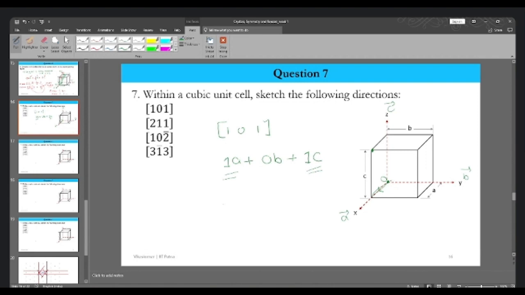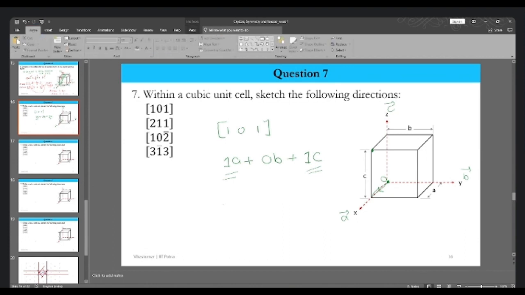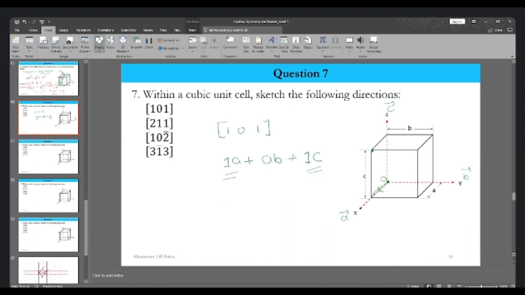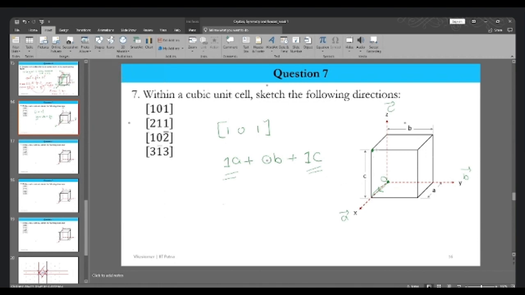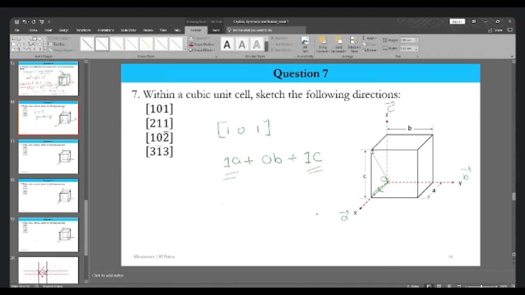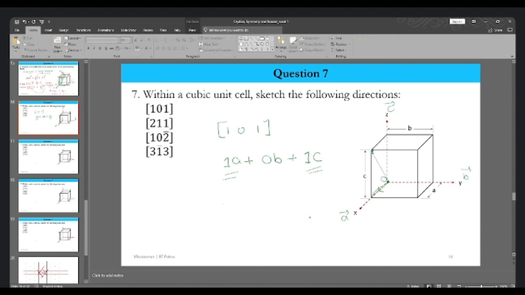We started with the origin, so the tail of the direction will lie on this point, and the head will lie on this particular point. This is the direction of the Miller indices that is given to us. So the first part is clear.